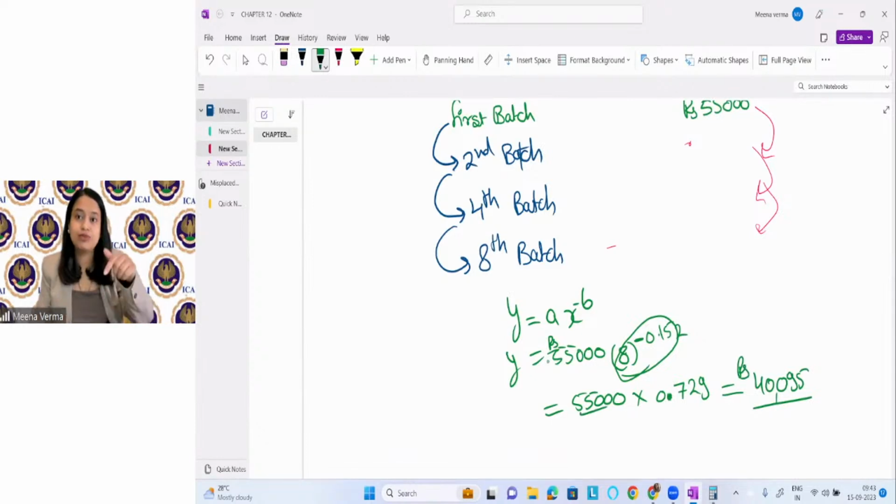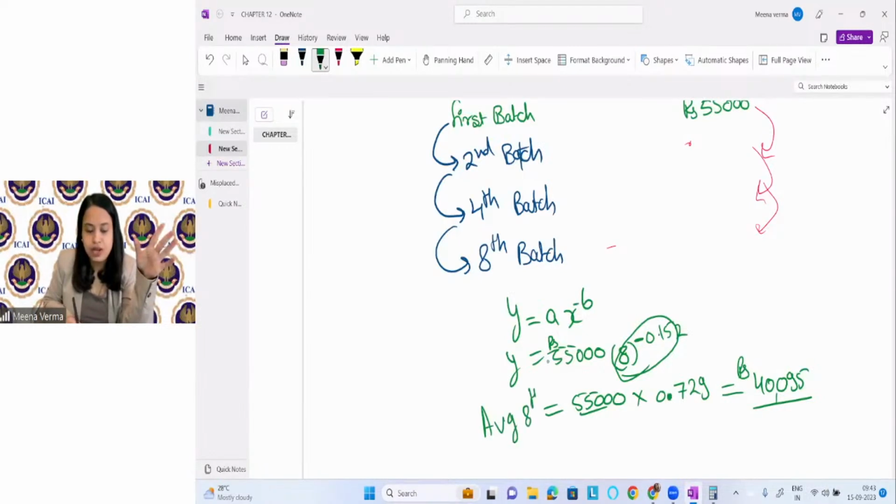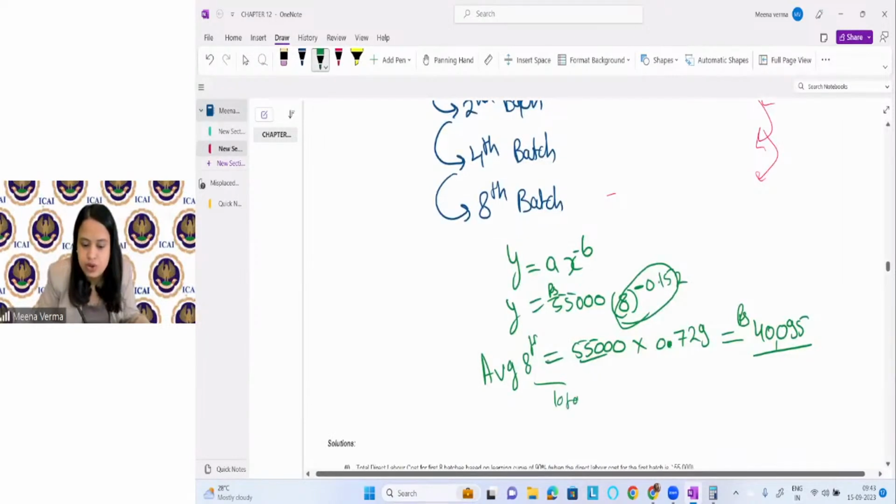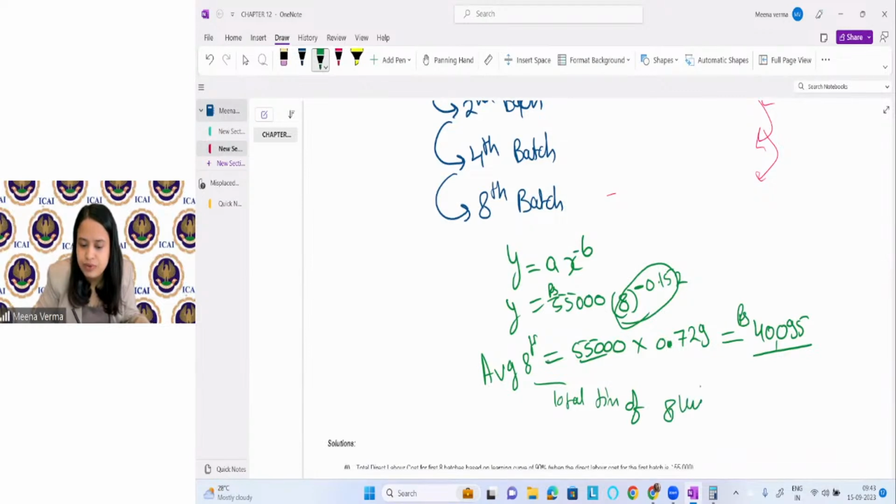You can see the cost has reduced. Why? Because of the learning curve. But this is the average time. We know the average time for the 8th unit, for a total of 8 units. This is the average time for a total of 8 units. Now I will see what is the total time of 8 units. What will you do? Just multiply this with 8. Okay. Multiply this with 8. What will happen? You will get the total time for 8 units.